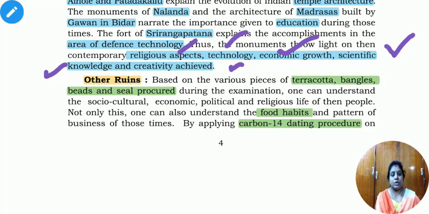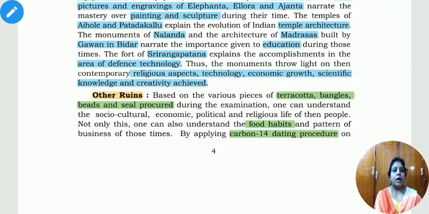Therefore, you also watch these monuments and try to enlighten your knowledge. Now, let us continue with the other ruins.